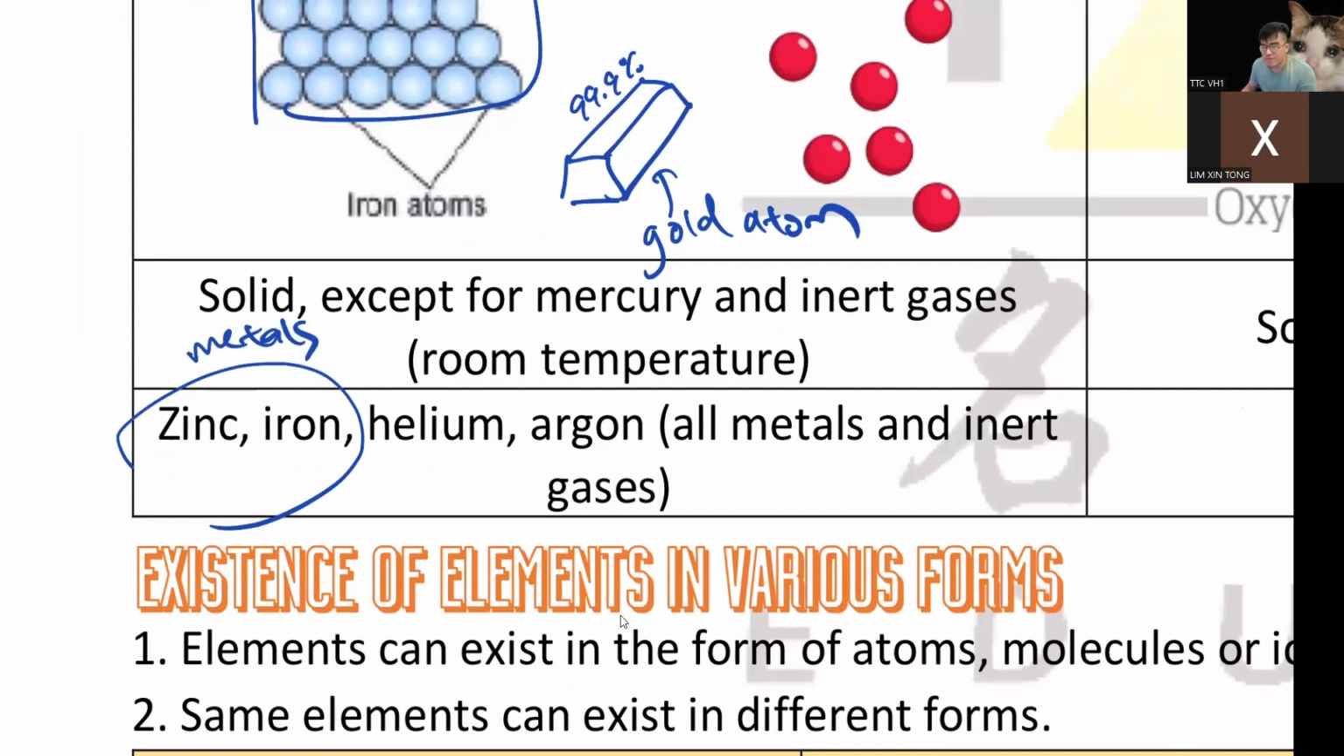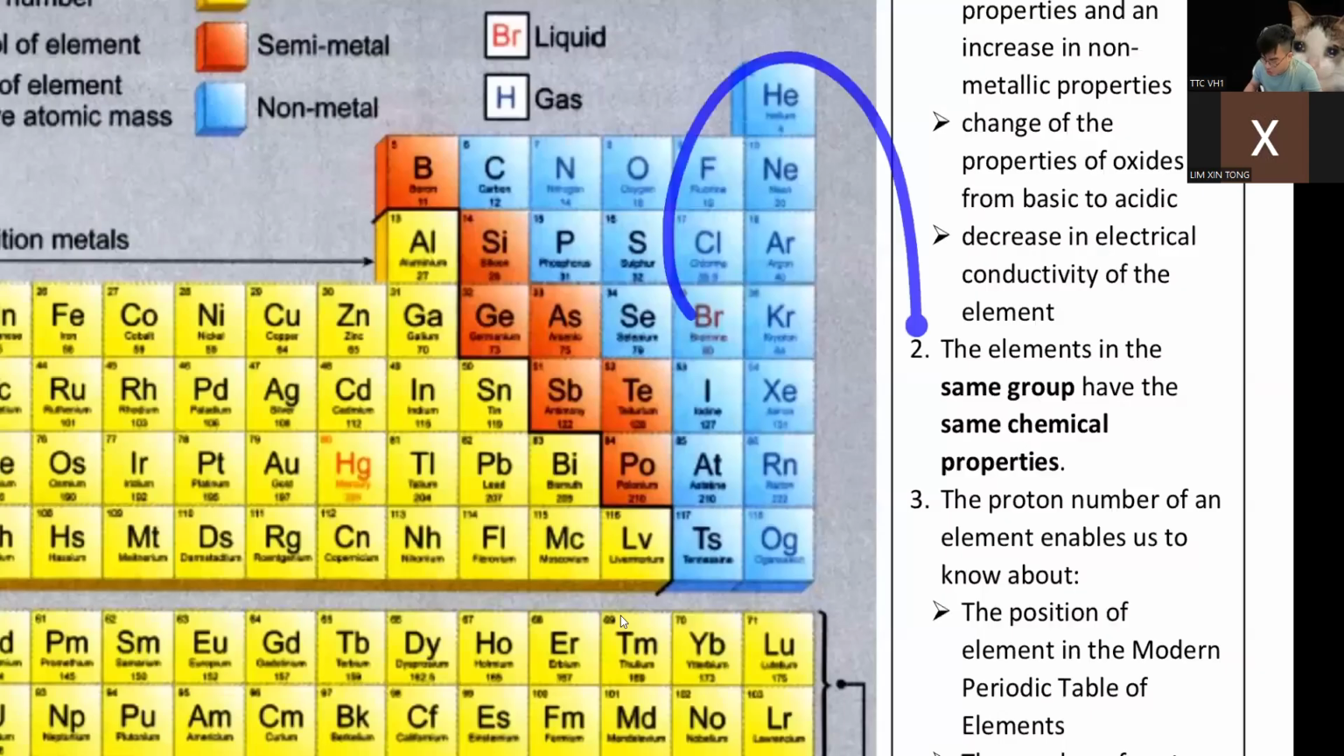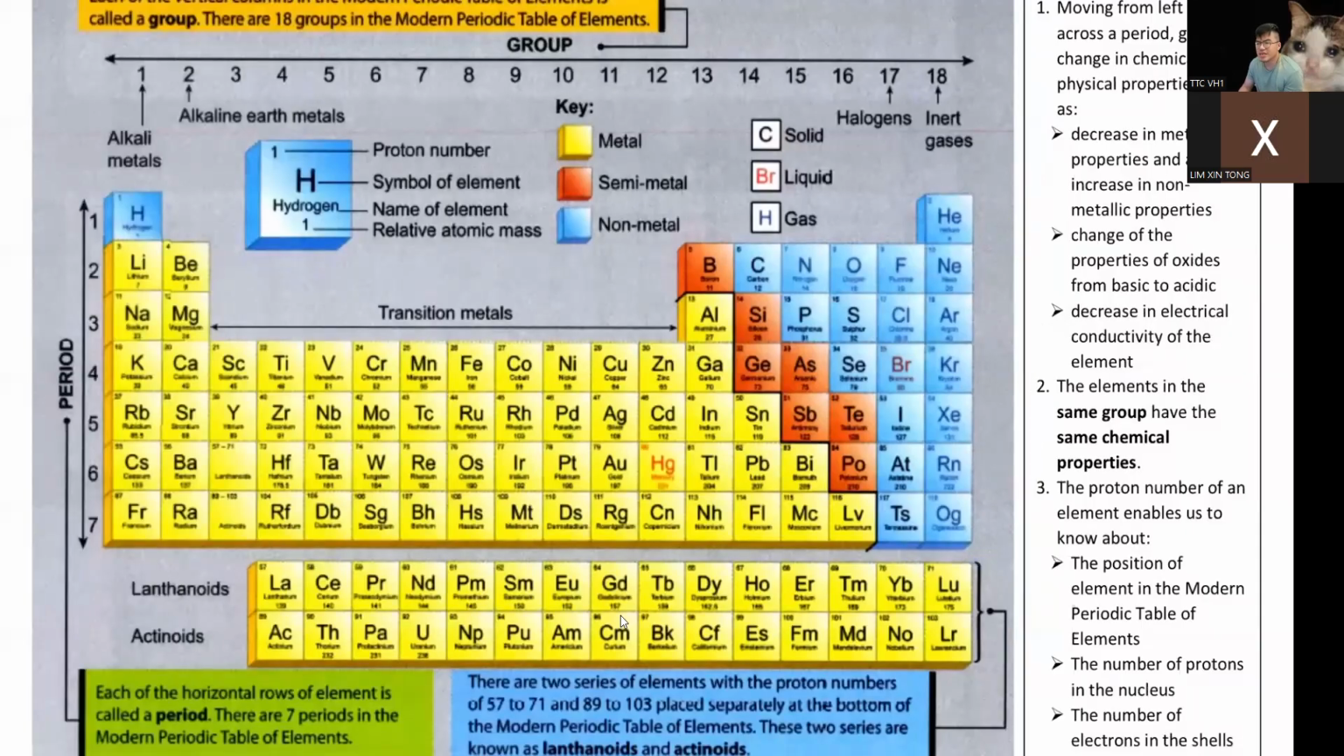Copper is made from copper atom. Silver is made from silver atom. You get what I mean? And then you have helium and argon. These are inert gases, and we have inert gases at the last row of this thing. Do you remember what this is? This is what we call our periodic table. We saw this in Form 1, if I remember clearly.